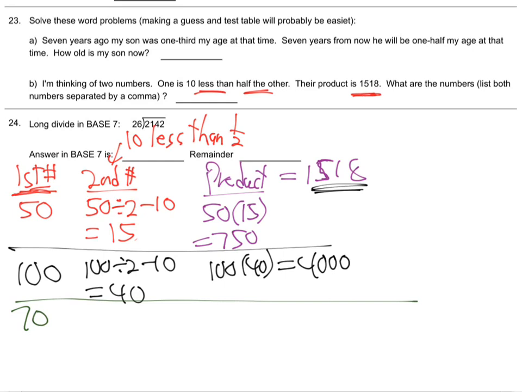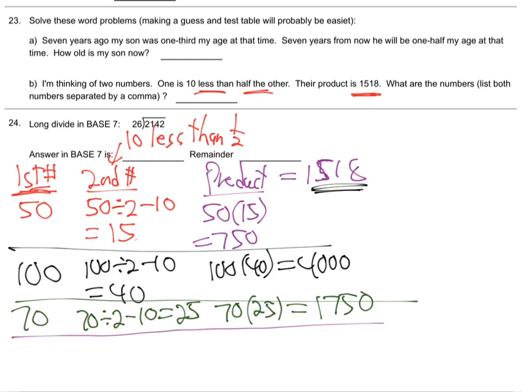And then the second number is divided by 2 minus 10. What's that? 35 minus 10, 25. And then 70 times 25. What's 7 quarters? $1.75, and then add a 0. Oh, so we're a little high. We're a little high, so it's a little under 70, isn't it? So I'm tired of playing around. Can somebody tell me the answer? 66, thank you. So I'll do 66.